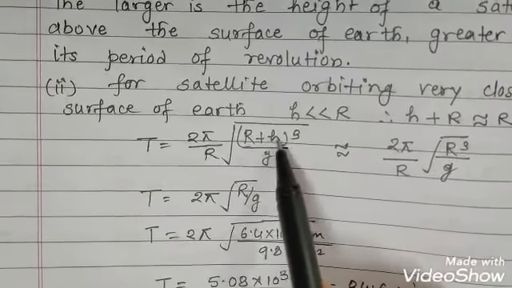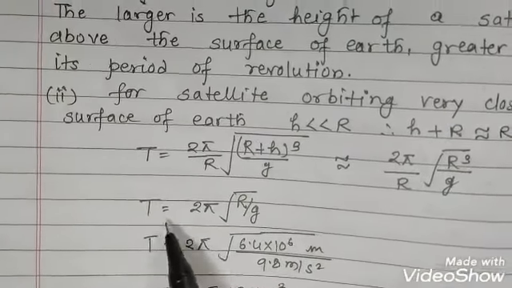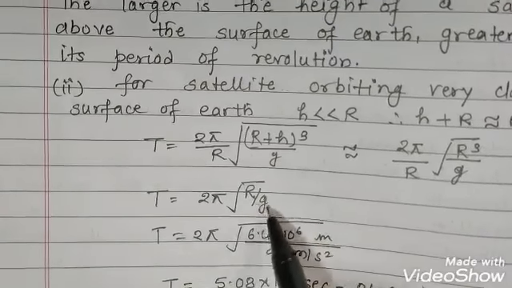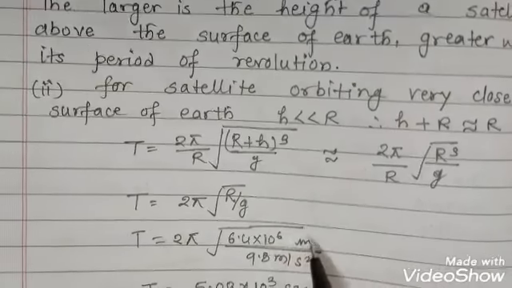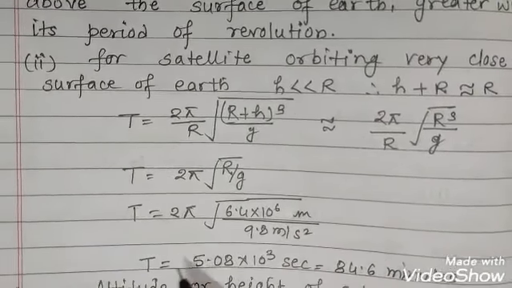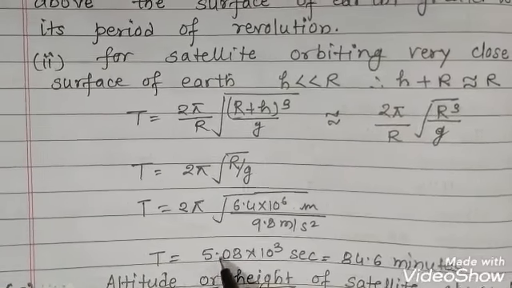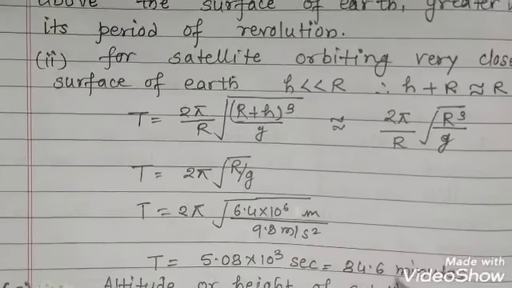So this R plus h we can write as R cube. When we simplify, it will come T is equal to 2 pi root of R upon g, and we'll put the value of R 6.4 into 10 to the power 6 meter, g 9.8 meter per second square. Then we'll get here T is equal to 5.08 into 10 to the power 3 second, or 84.6 minutes.